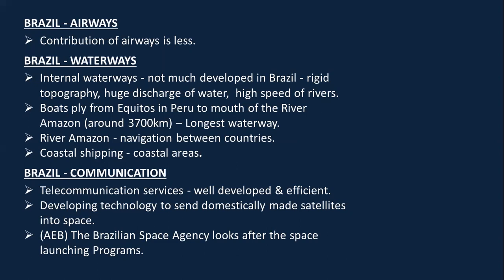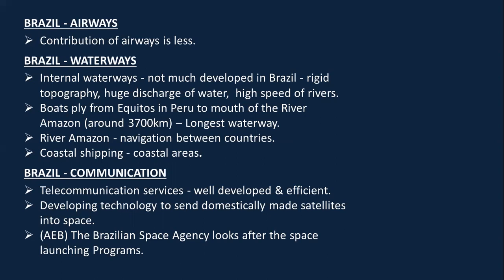But if we talk about waterways, then internal waterways are not much developed because we know that it is a country which has rigid topography and there is a huge discharge of water here. So हमने देखा था 150 किलोमीटर का अगर माउथ है रिवर अमेज़न का तो उसका डिस्चार्ज कितना ज्यादा होगा, तो इसीलिए ऐसे ह्यूज डिस्चार्ज की वजह से हमेशा वाटरवेज यूज करना इज वेरी डिफिकल्ट.